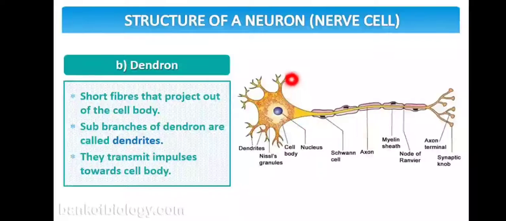Here you can see the dendron portion. These are short fibers projecting outward from the cell body. The sub-branches of the dendron are known as dendrites. Dendrites help in the transfer of impulses from one neuron to another. The information passes through the dendrites, then the dendrites pass the information to the cell body. Then the cell body transfers the impulse through the axon to the last portion.